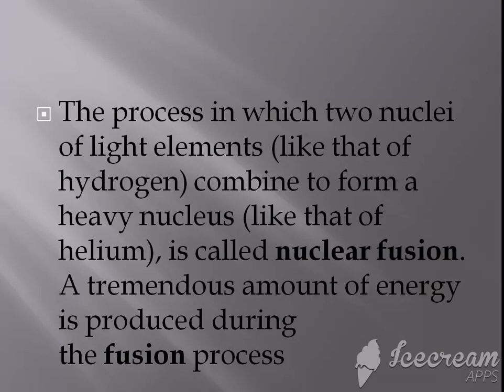In nuclear fusion, there is a process in which two light nuclei or two light elements combine to form a heavy nucleus. So it is just opposite of nuclear fission, in which one was breaking into two. In nuclear fusion, two are combining to make one. So the process in which two nuclei of light elements combine to form a heavy nucleus is called nuclear fusion. A tremendous amount of energy is produced during the fusion process.